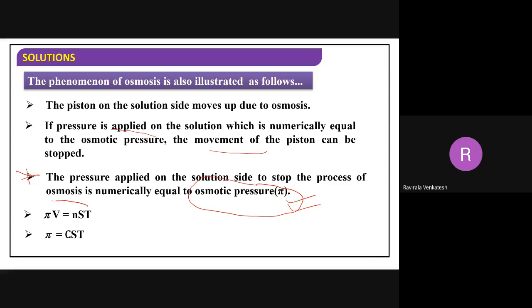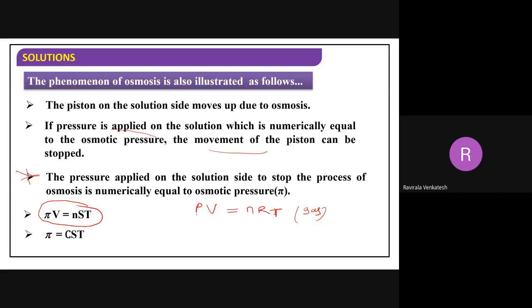Now what is the formula here? What formula can we use here? What is the gas law formula? PV equals NRT. I think everyone knows this formula. This is for gas molecules. But what type of solutions are we discussing here? Liquid solutions, of course, like salt in liquid. So this is for gas.